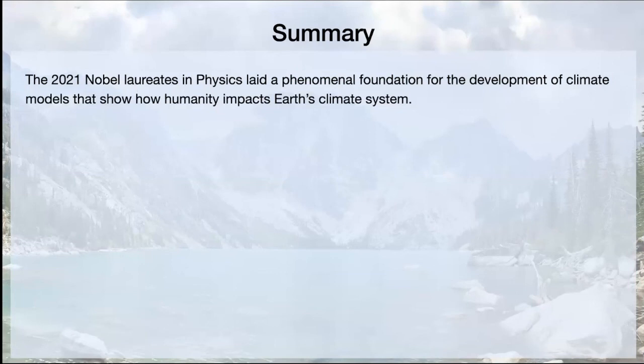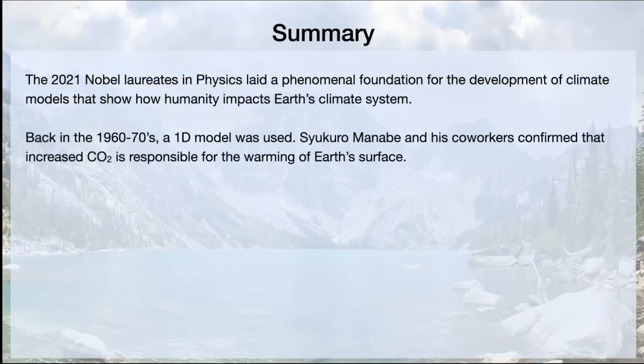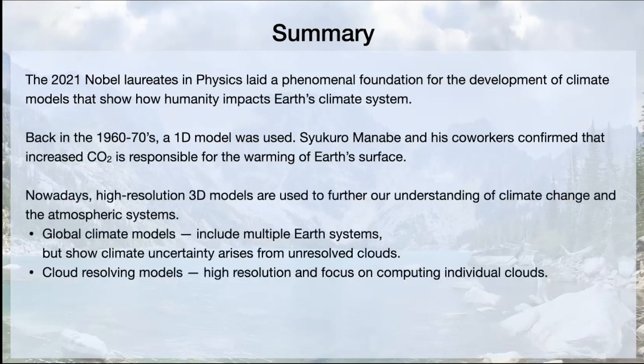All three of them laid phenomenal foundation for the development of models that help us understand the Earth's climate system. Back in those days when they started working, computers were not as powerful as today, so they had to rely on more simple classical models. For example, Syukuro Manabe used one-dimensional model, and his coworkers and Suki himself could confirm that the increase of carbon dioxide level is responsible for the warming of the Earth's surface.